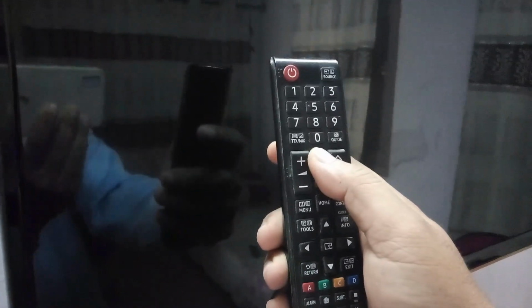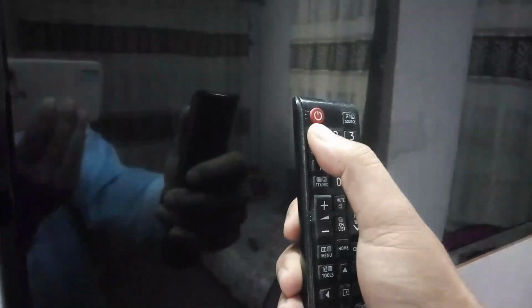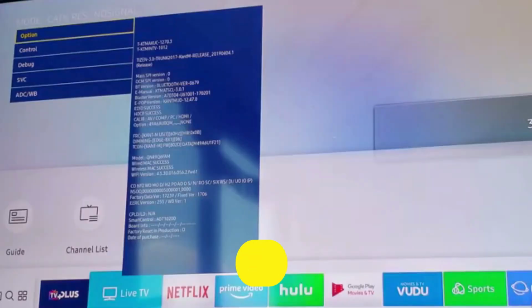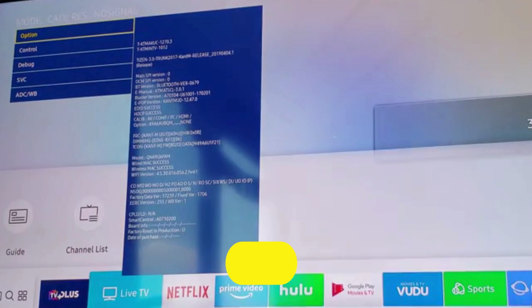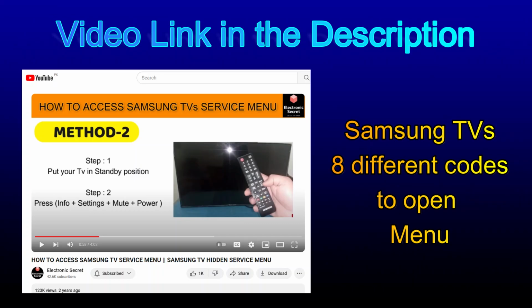First of all, put your TV in standby mode, then press the following key combination from the remote: mute, 1, 8, 2 and power key. The TV will power on and show a service menu on the screen. Guys, if this code doesn't work, then I will give my video link in the description that has 8 different codes to open the Samsung service menu.